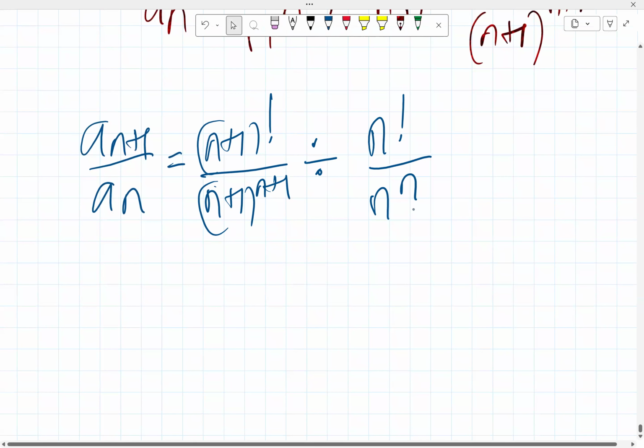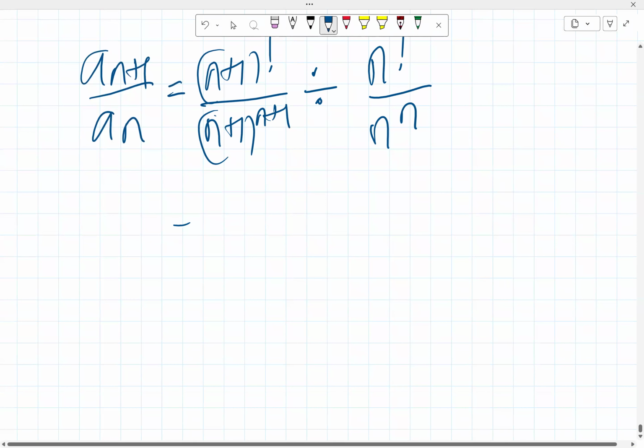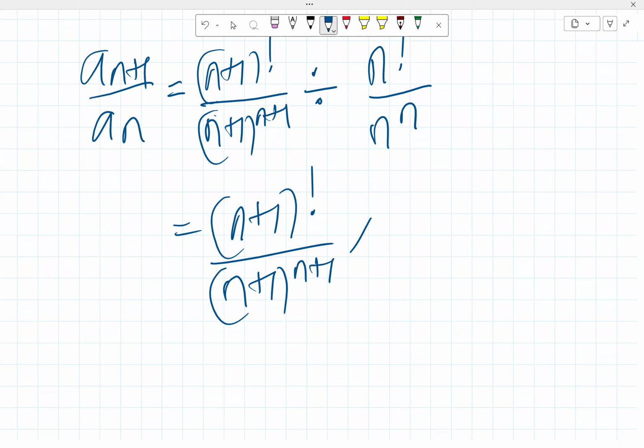So we have to work with this carefully. So this is (n+1)! all over (n+1)^(n+1) times n^n all over n!.